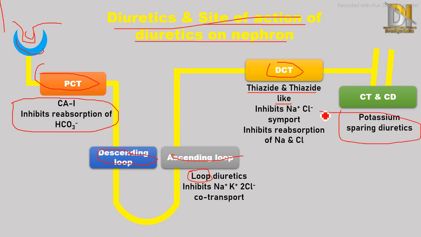One important concept while studying diuretics is that when sodium is absorbed in the body, water is also absorbed along with sodium.